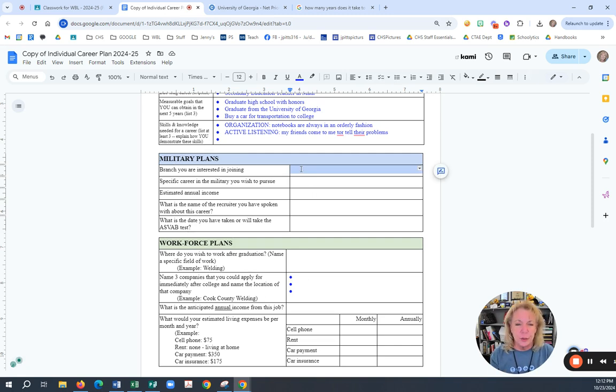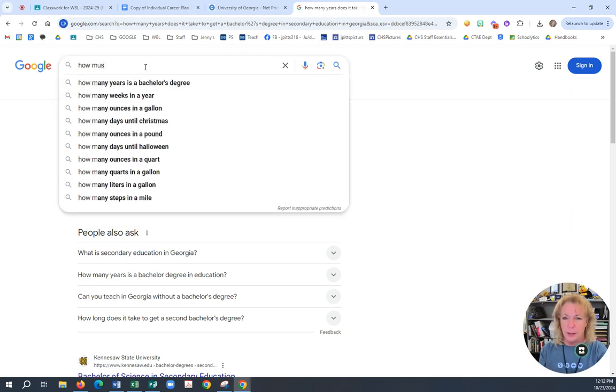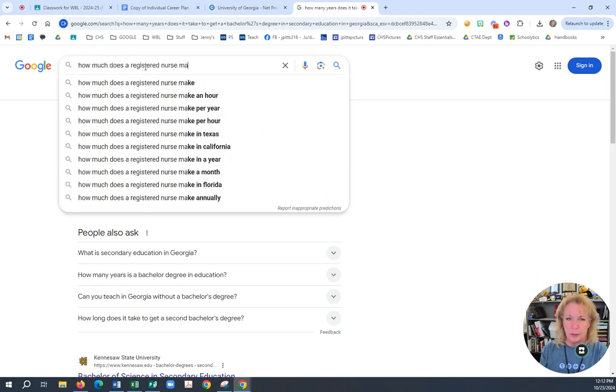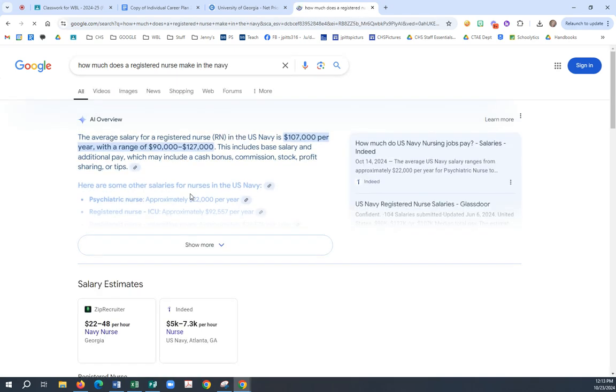You just read the question, what branch am I going into? So I'm going into the Navy. Specific career I want to do is I want to be a registered nurse. Registered nurse. Estimated income, how do I find out? Go to Google. How much does a registered nurse make in the Navy? So therefore, it's approximately that much.